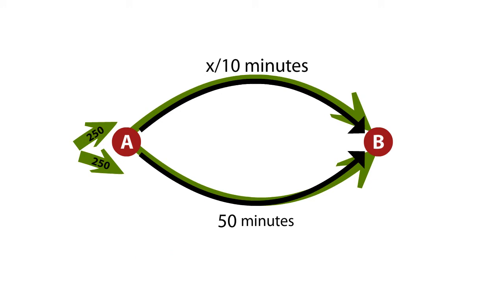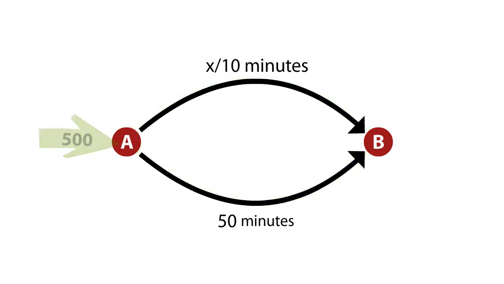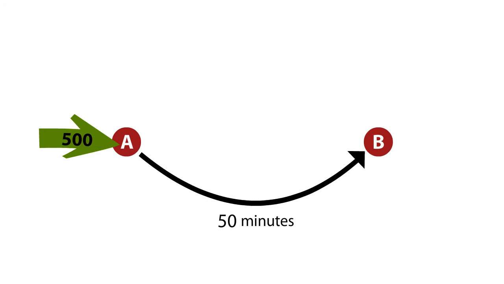And in particular, we decreased the average travel time from 50 to 50 plus 25 over 2, which is 37.5. In fact, this is the smallest average travel time possible in this particular network. It's nice, but it's not clear how we can convince users to choose a longer path. That doesn't help them, it helps others. Unlike in Braess's paradox, we can't just improve the situation by deleting edges. If we delete any one of the 2 edges, the remaining edge can carry the traffic, but it doesn't decrease the time.